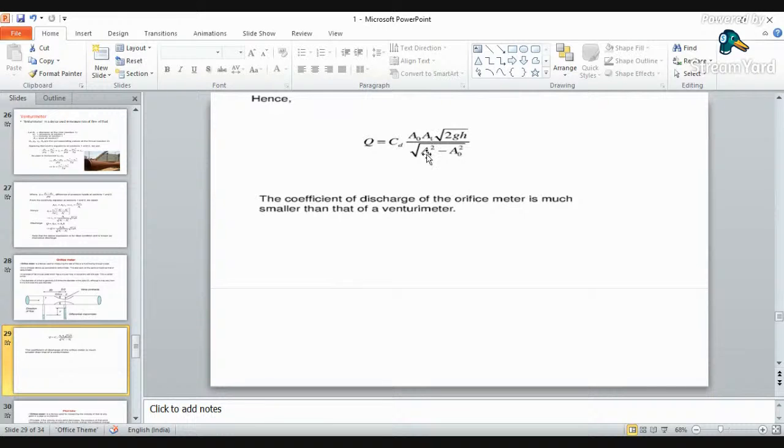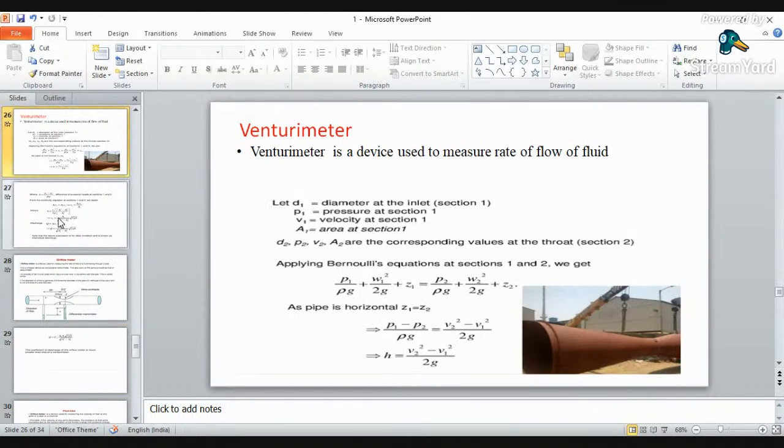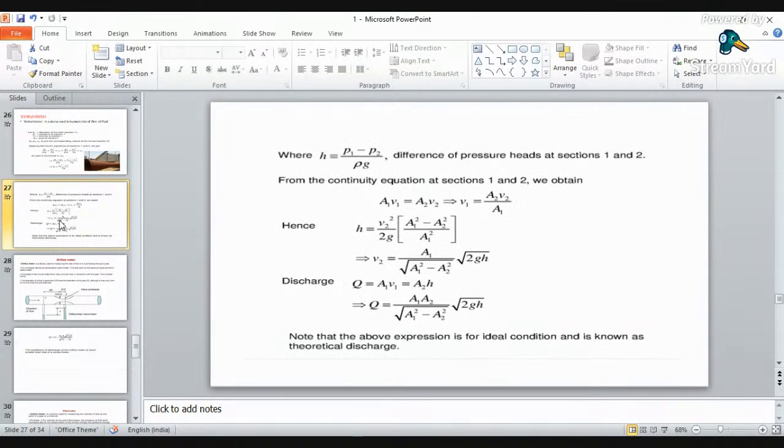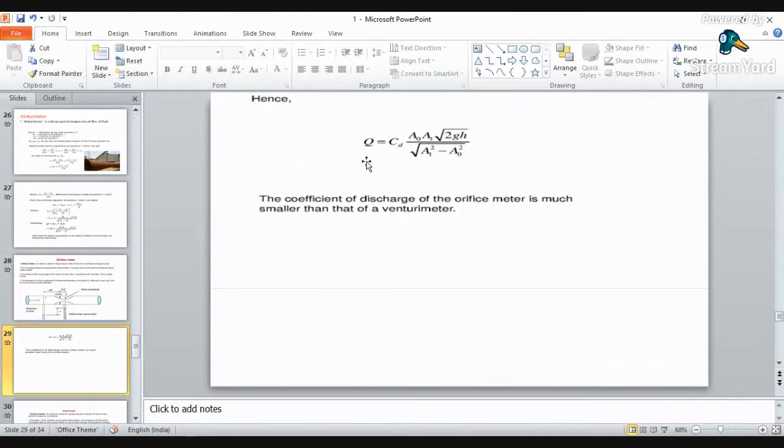Here A1 is your area of the section at the inlet and A0 is area of the section at the throat. Okay, and CD is nothing but a coefficient of discharge. Here in venturimeter again you are having the same formula to calculate the discharge. Both the equipments or devices work on the same principle of Bernoulli's theorem.